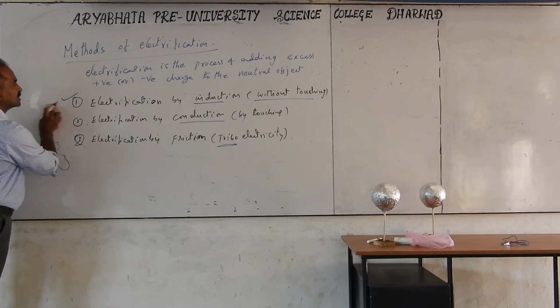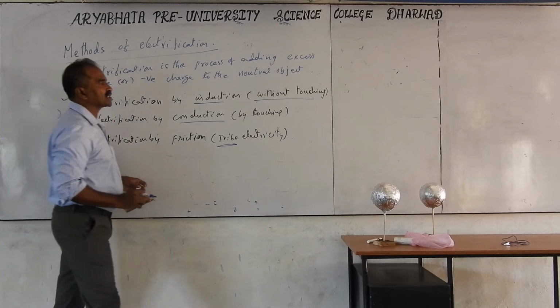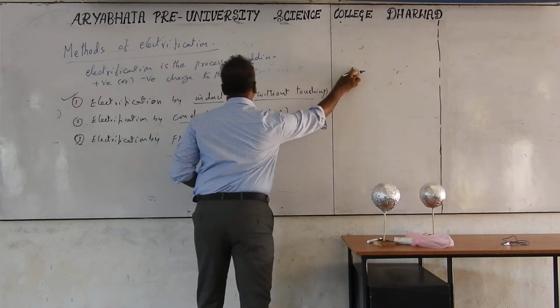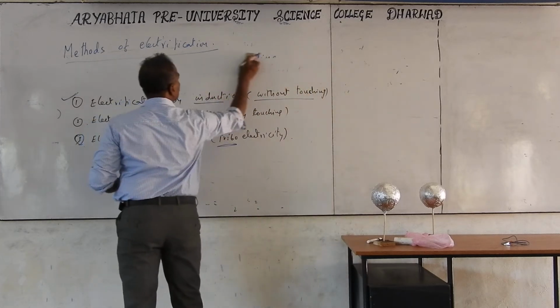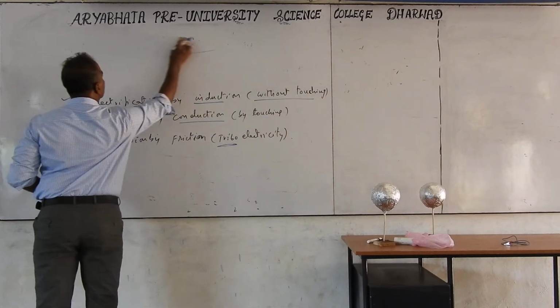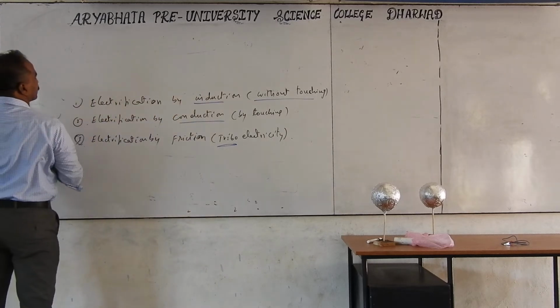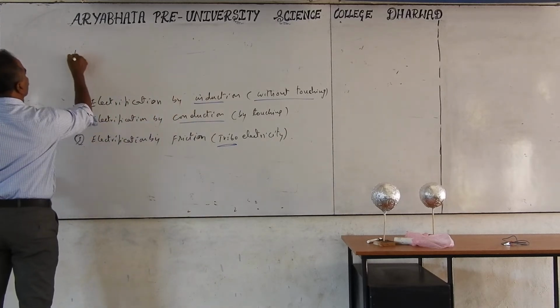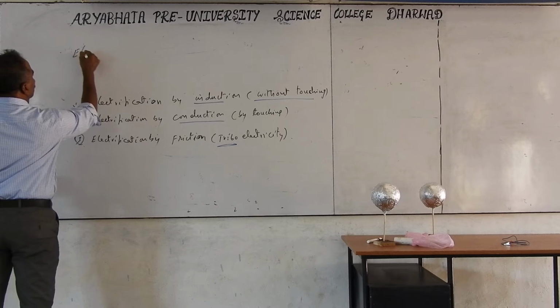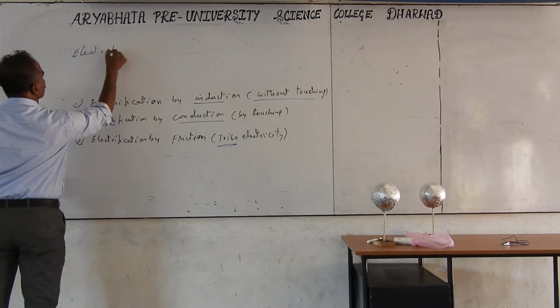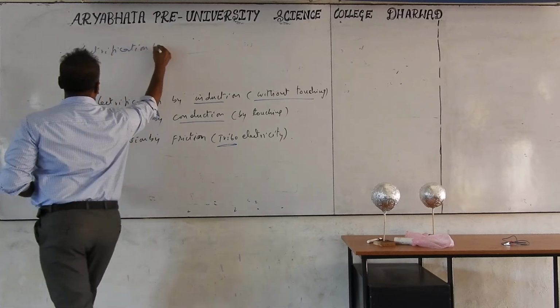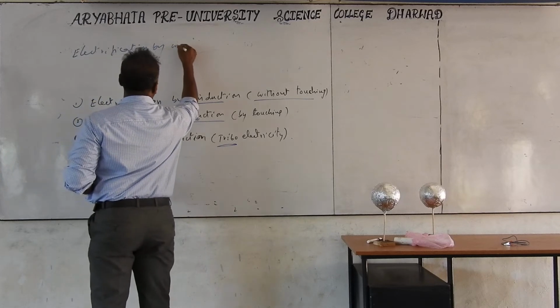And we are going to discuss the first one, electrification by induction, in detail, the experimental procedure. In this again 2 types are there, 2 experiments are there. First one, electrification by induction.